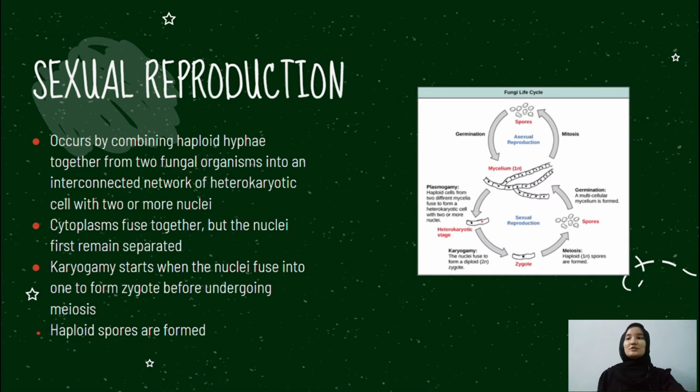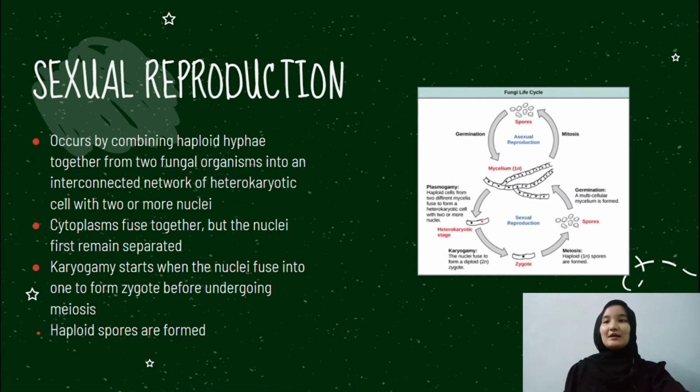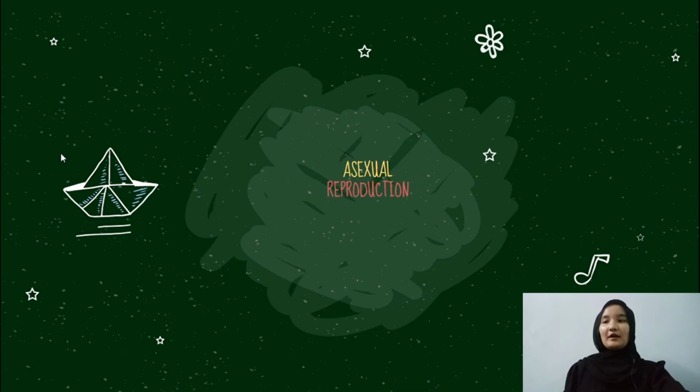At this stage, which is also known as plasmogamy, the cytoplasms fuse together, but the nuclei remain separated. When karyogamy starts, the nuclei will fuse together into one to form a zygote before undergoing meiosis to produce haploid spores.